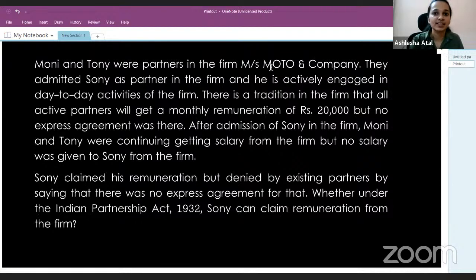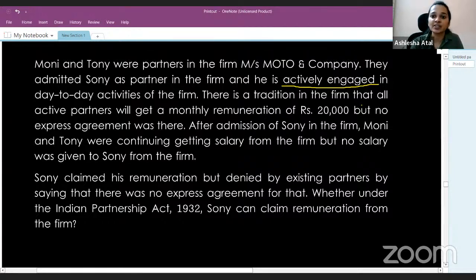So the next question is, Moni and Tony were partners in a firm, Messrs. Moto and Company. They admitted Sony as a partner in the firm, and he is actively engaged in the day-to-day activities of the firm. Which means that Sony is a working partner. Now, what makes us come to this conclusion? This term, actively engaged in the day-to-day activities of the firm.